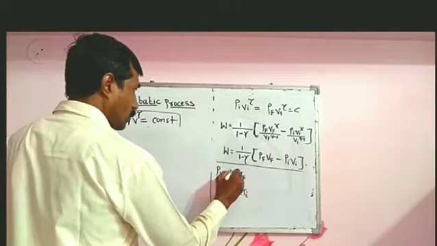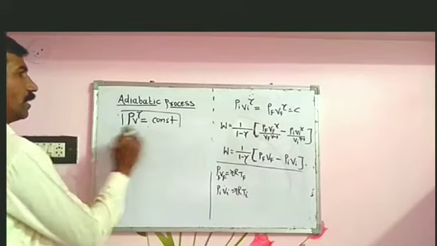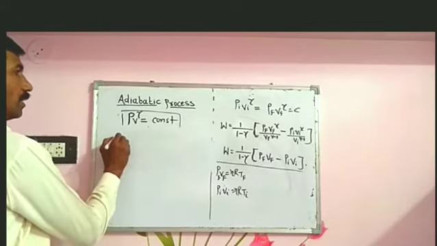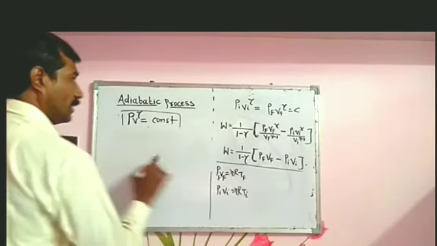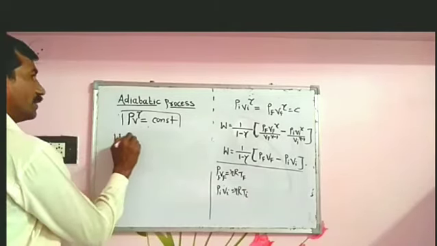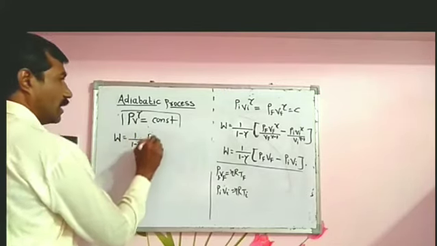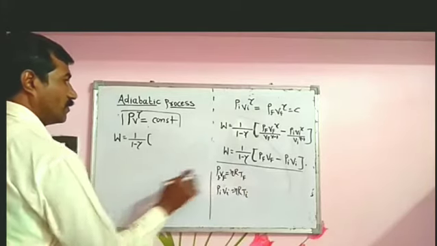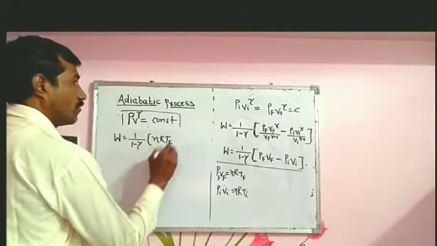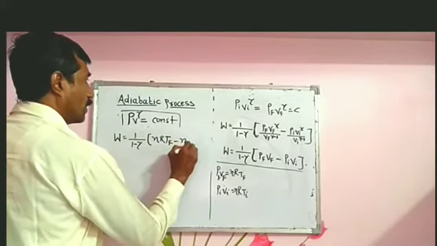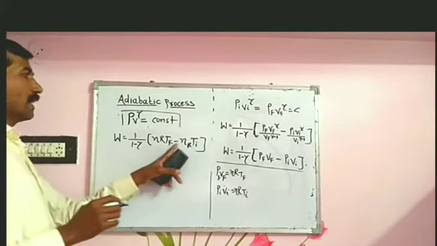Or we also write n for number of moles, and the above equation becomes: PfVf, we substitute nRTf, so W is equal to 1 upon 1 minus gamma, substitute the values of PfVf, that is nRTf minus nRTi.